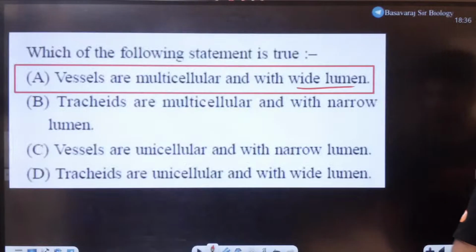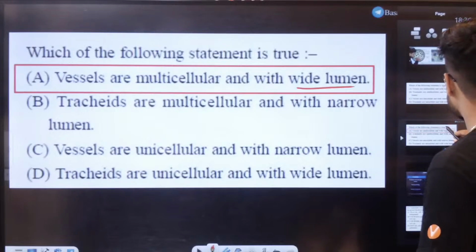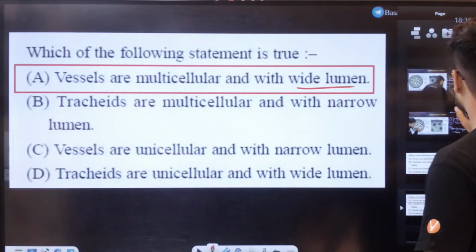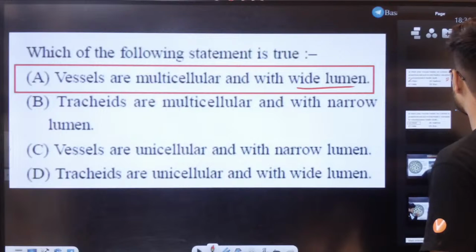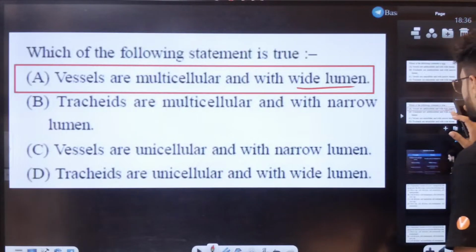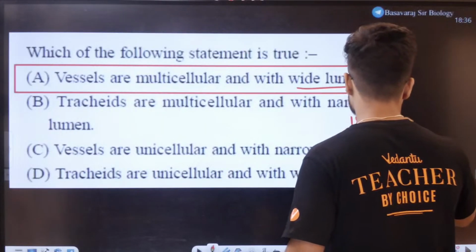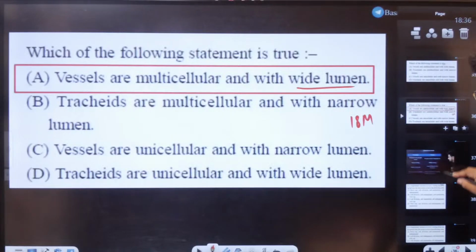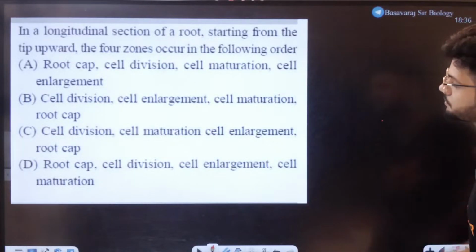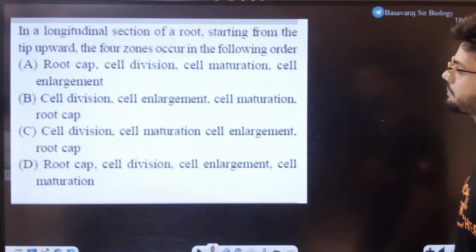Now, how many marks was this? Students, how many marks? This was 17, this is 18 marks done, 18 marks. Okay. Now, question for 19 marks. Quickly students, 19 marks question.